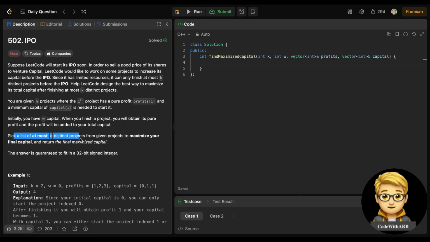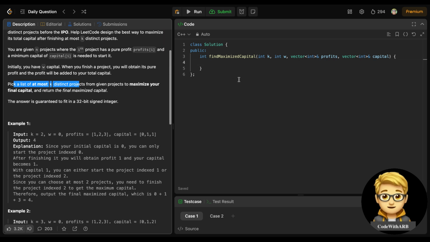When you finish a project, you obtain its pure profit, and the profit is added to your capital. Pick a list of at most k distinct projects from the given projects to maximize your final capital, and return the final maximized capital. So the question is mainly asking